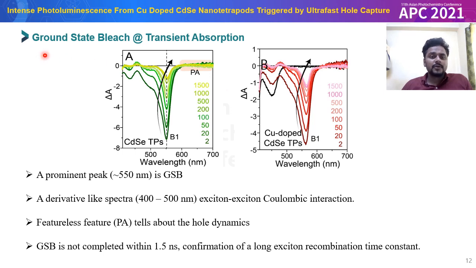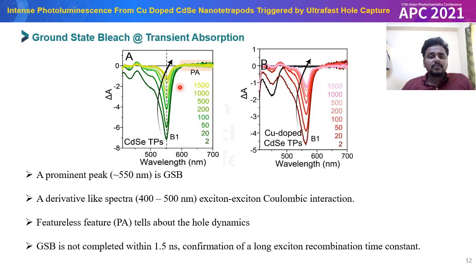So in the case of the ground state bleach spectrum, we have observed a very prominent peak at around 550 nanometer. That is called the ground state bleach, and a smaller but important feature is called the photoinduced absorption. And a derivative-like spectrum observed from 400 to 500 nanometer is for the exciton Coulomb interaction.